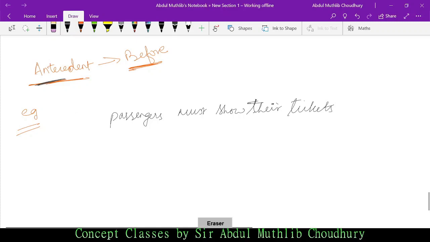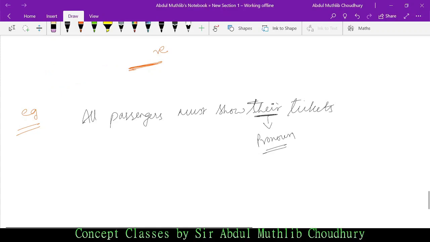Now see, all passengers must show their tickets. There is a pronoun. Let me just change the heading.